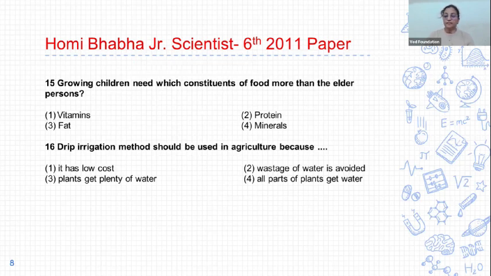16. Drip irrigation method should be used in agriculture because, options are: 1. It has low cost. Second, wastage of water is avoided. Third, plants get plenty of water. And fourth, all parts of plants get water. And the correct answer is option 2. Drip irrigation methods should be used in agriculture because wastage of water is avoided.